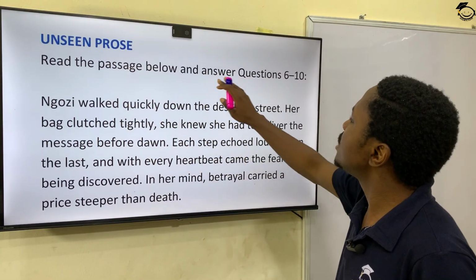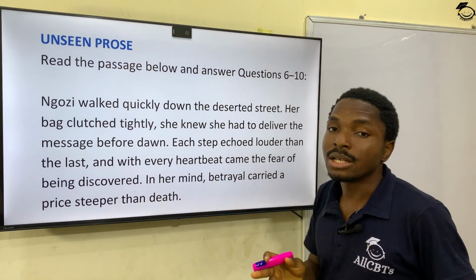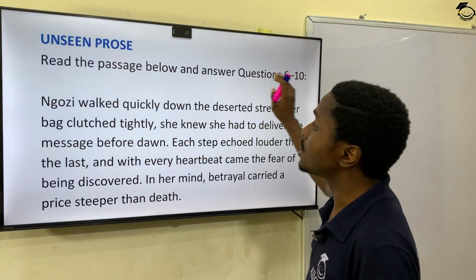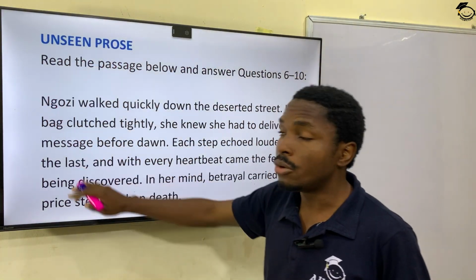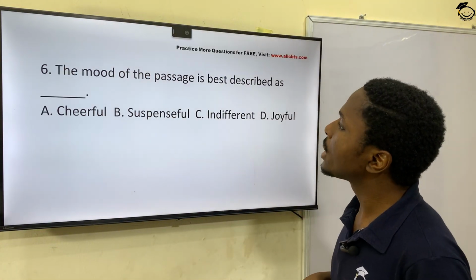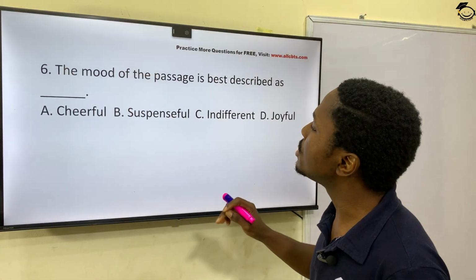So read the passage below and answer question 6 to 10. Remember, I told you of instructions. So make sure you always note instructions before you begin to attempt the question. So let's read the passage now. It says, please return to the passage.